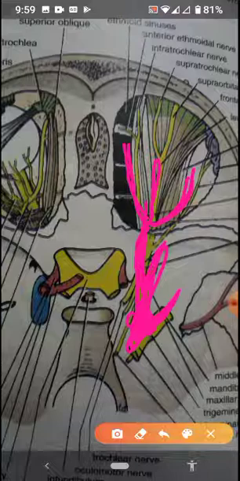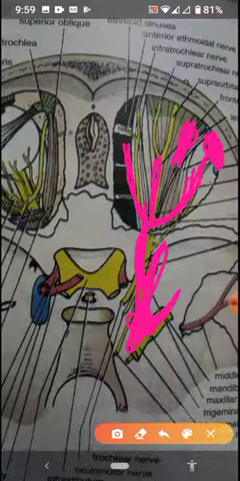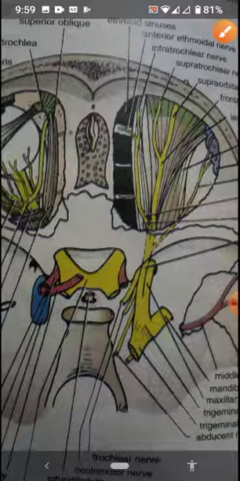This one is the lateral one, and it is supplying this gland over here. Which gland is present on the lateral side of the orbit? Yes, the lacrimal gland. So this is the lacrimal nerve which is supplying the lacrimal gland. And this middle one in the front is moving on this muscle, which is the levator palpebrae superioris.